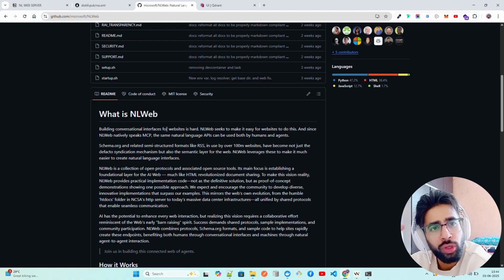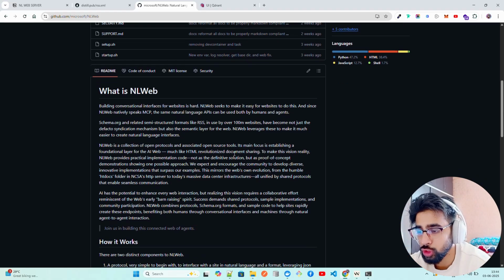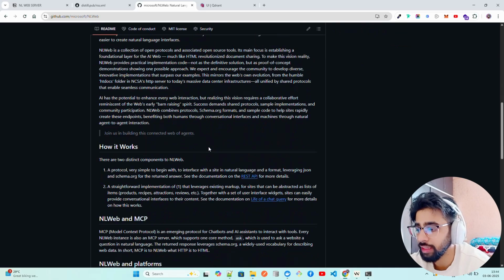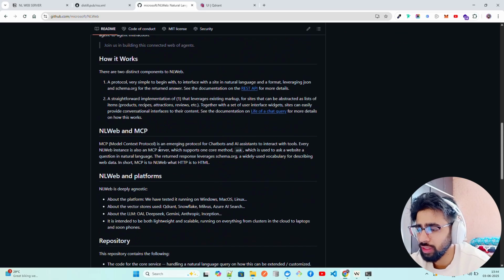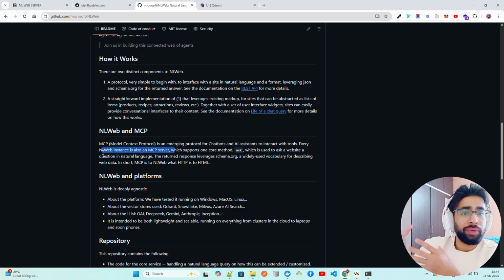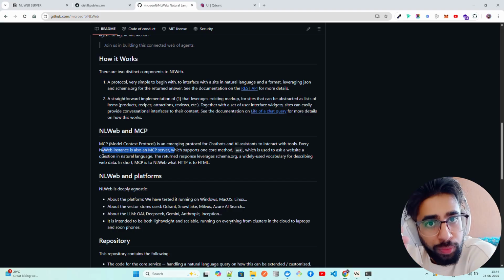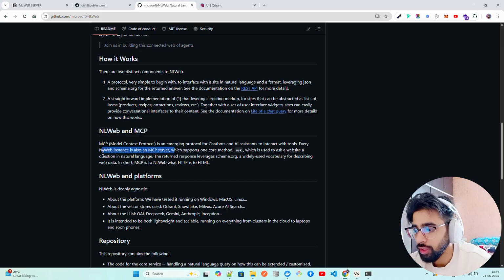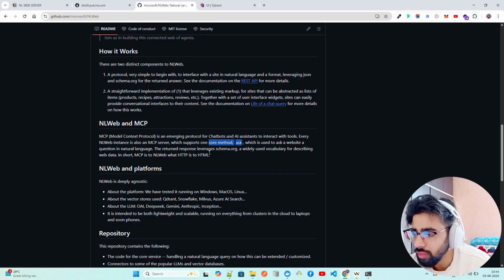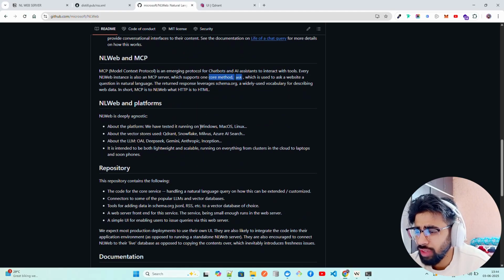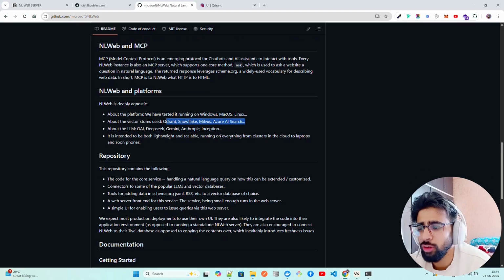NLWeb is more of a collection of open protocols and associated open source tools, and you can see it over here. You can go through these repositories to see how they're working with the MCP server. An NLWeb instance can also become an MCP server, so if you want to utilize it in any other existing application or an MCP client, you can do that too. We have tested it on Windows, Mac OS, and Linux. They have tested it with Qdrant, and we're going to use it locally.